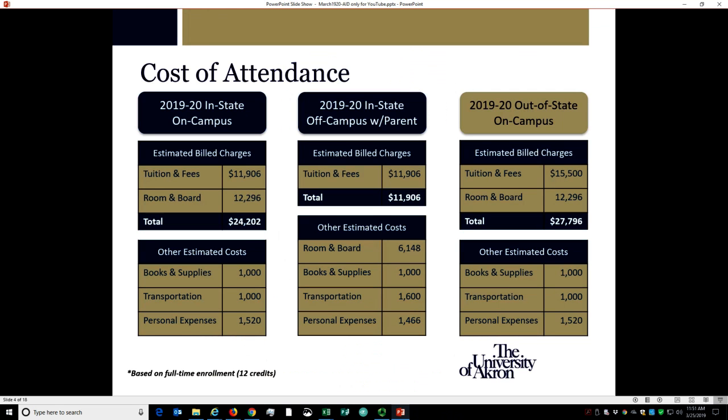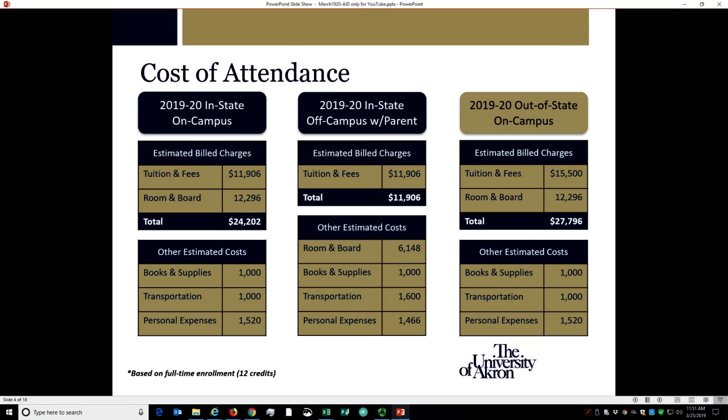Here are 3 cost of attendance examples for full-time students. The first example is for a new Fall 2019 student who plans to live on campus. The next example is a Fall 2019 student commuting from home. The third example shows a Fall 2019 out-of-state student living on campus.